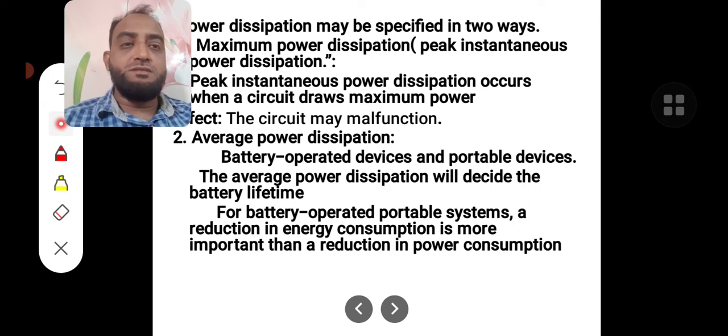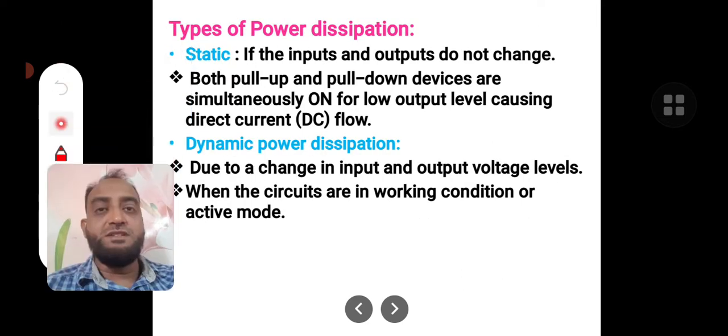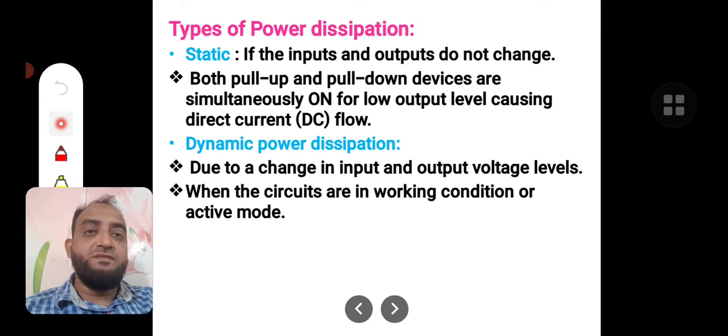So with this introduction, let us jump into the types of power dissipation. Power dissipation is of two types. One is static power dissipation and the other one is dynamic power dissipation. What is static power dissipation? If the inputs and outputs are not changing, then it is called static power dissipation.